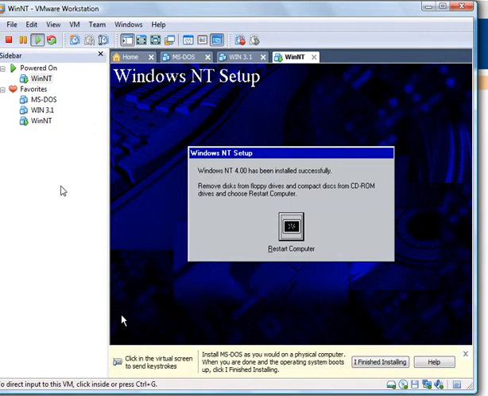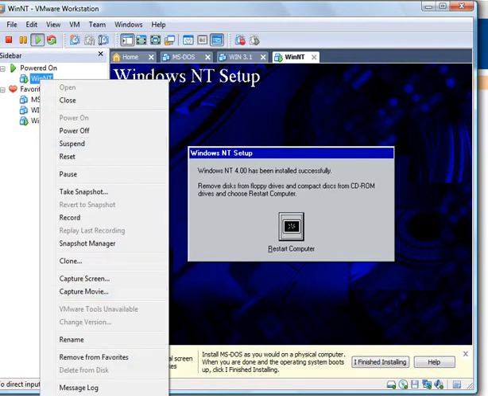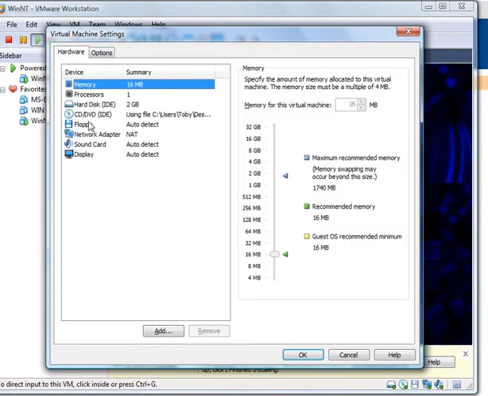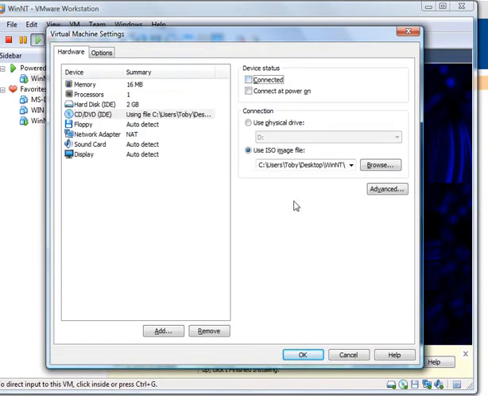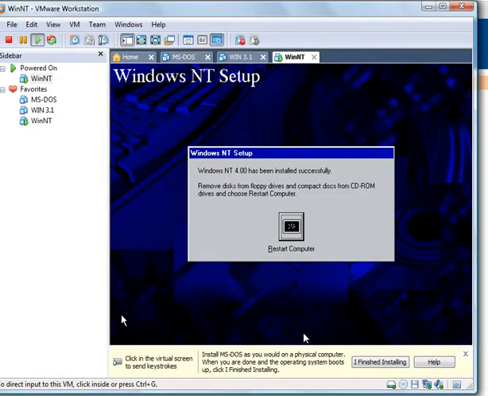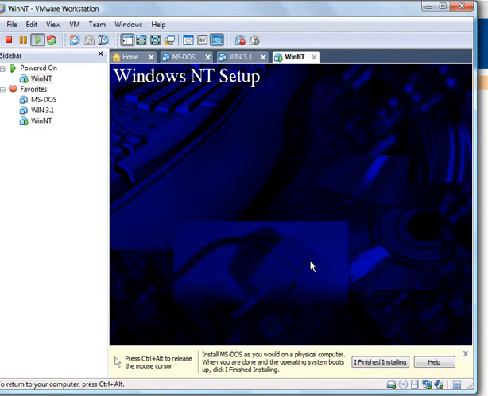Finally, the system wants to reboot, so it wants us to take the CD-ROM or any floppies we have out so it can reboot from the operating system that it installed on the hard drive, just like it will every time you boot up. So we've disconnected our CD-ROM, and we will reboot.